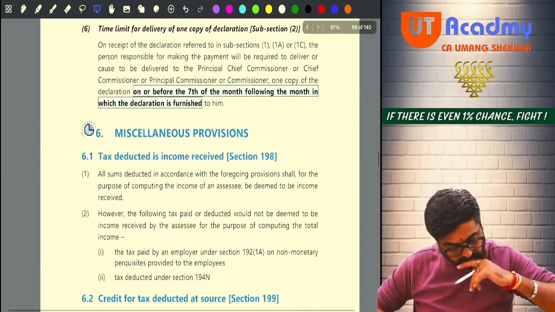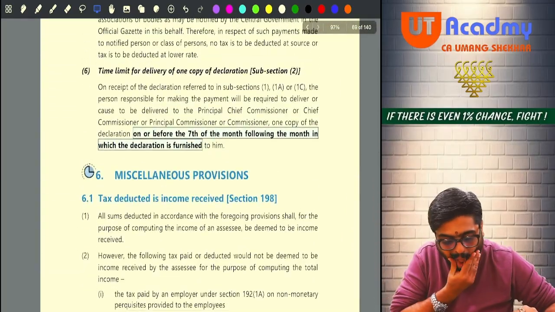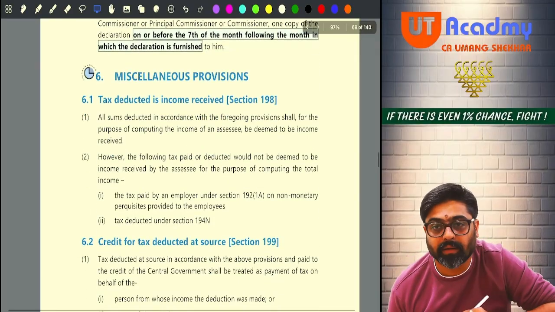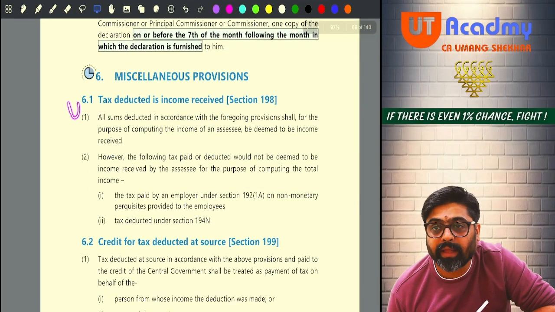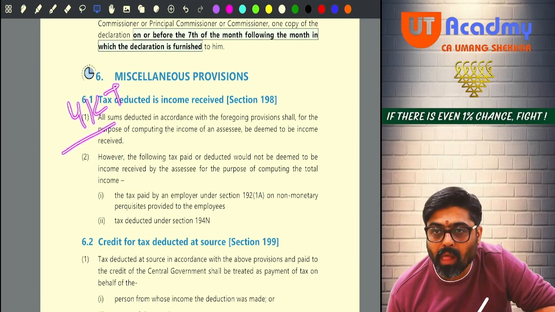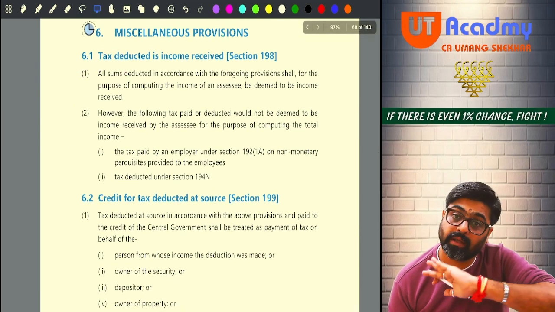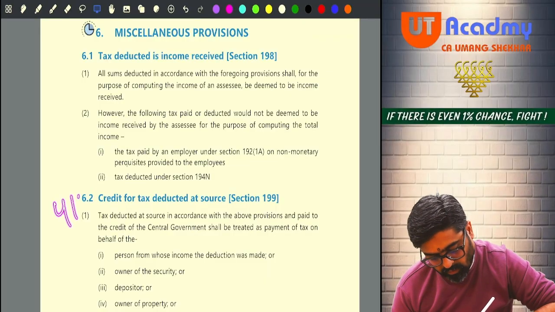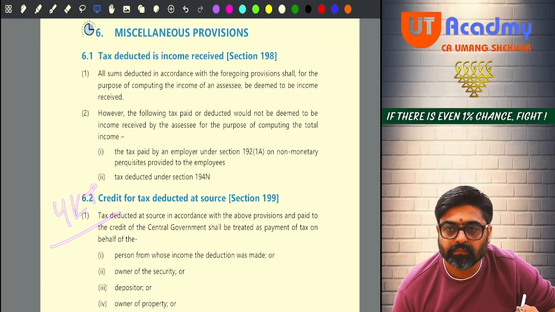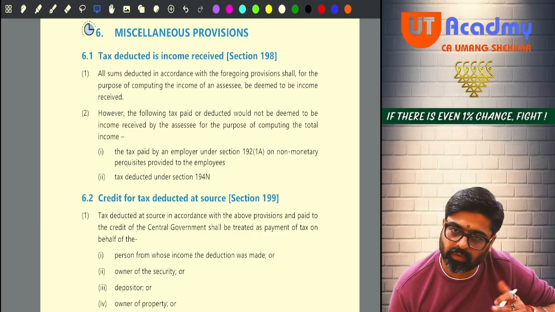Now, miscellaneous provisions are there. 198. Write down YKT. Read it at home. I have already taught you these things n number of times. This is also YKT. You know this, you know this, you know this.